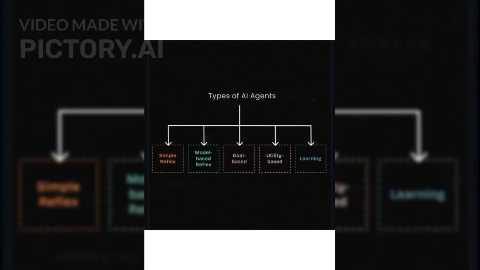There are several types of AI agents, including simple reflex, model-based reflex, goal-based, utility-based, and learning agents. Each type has unique characteristics and applications.